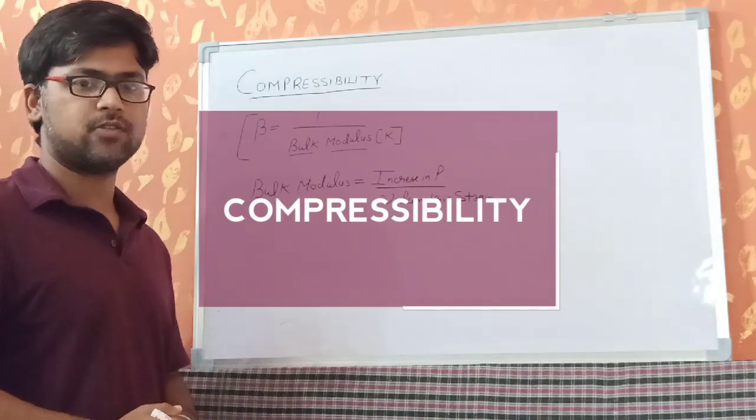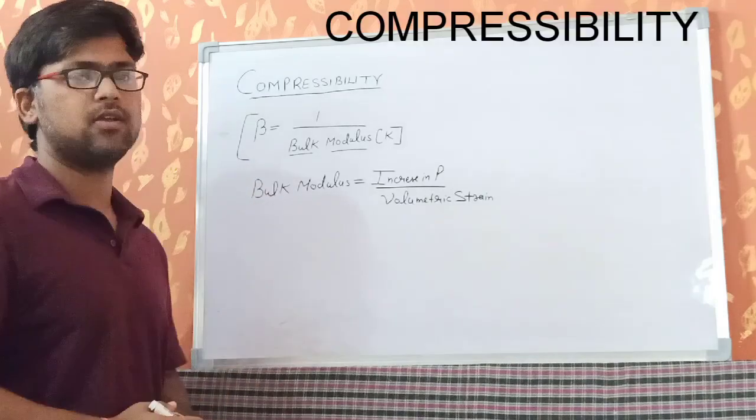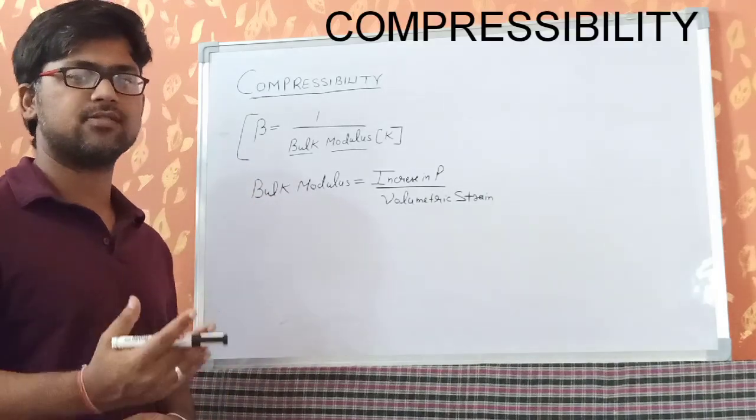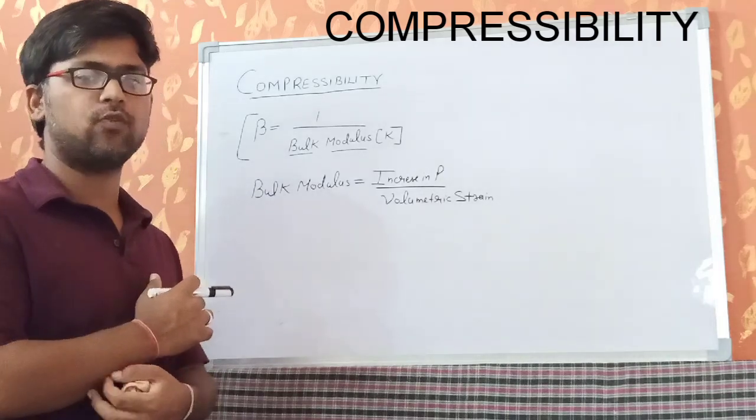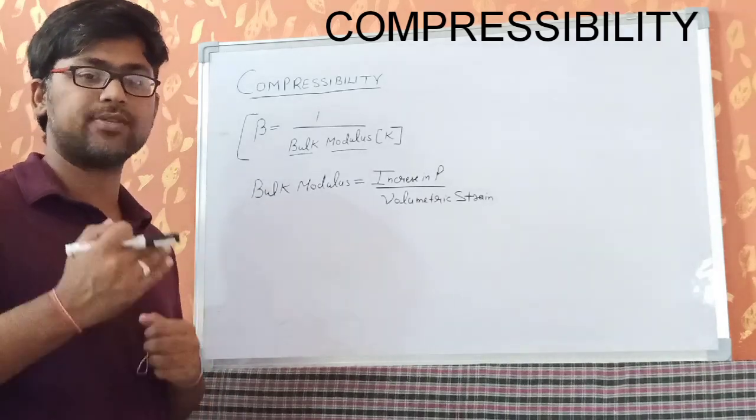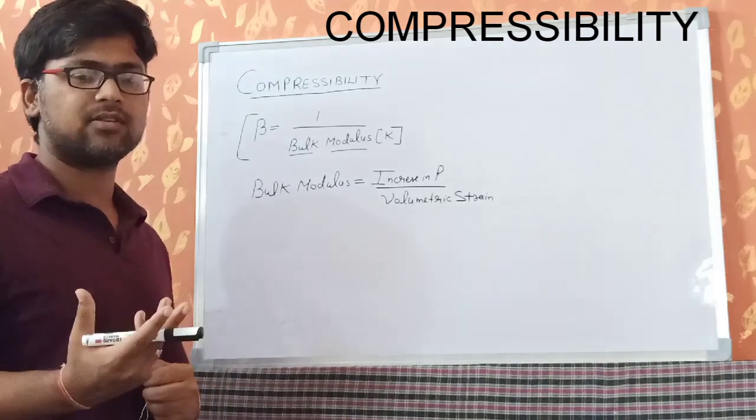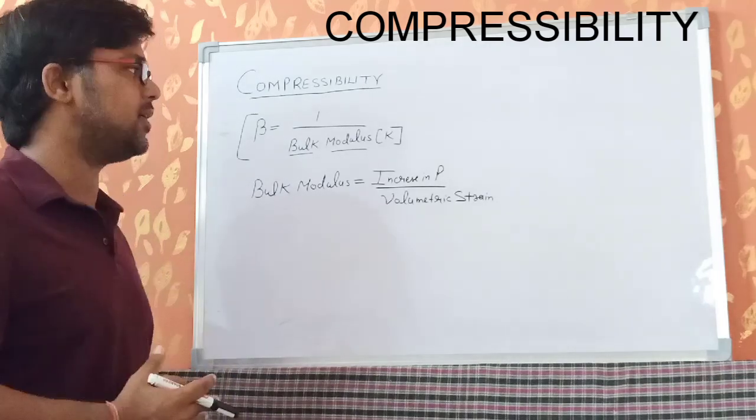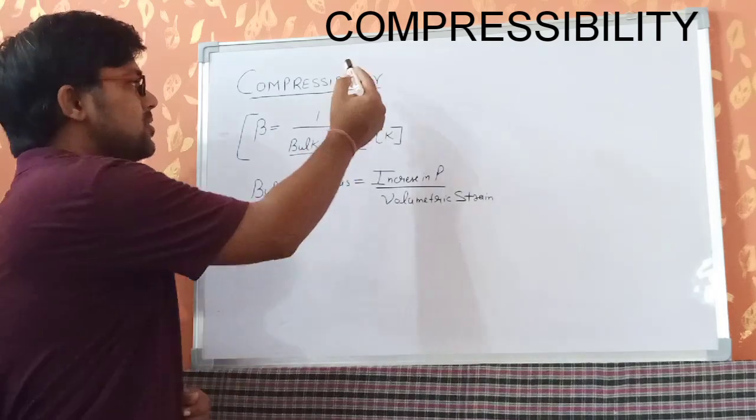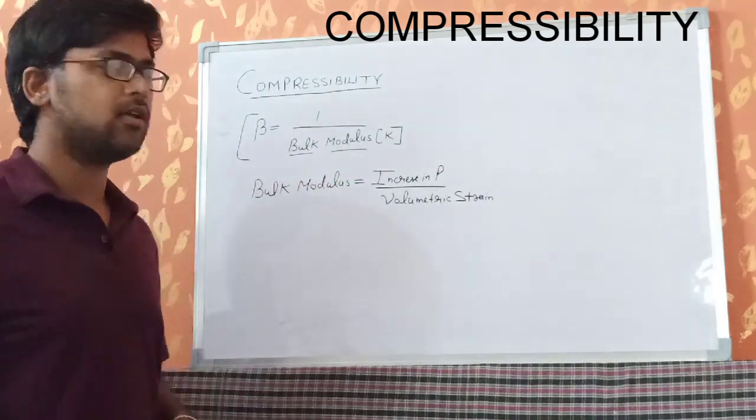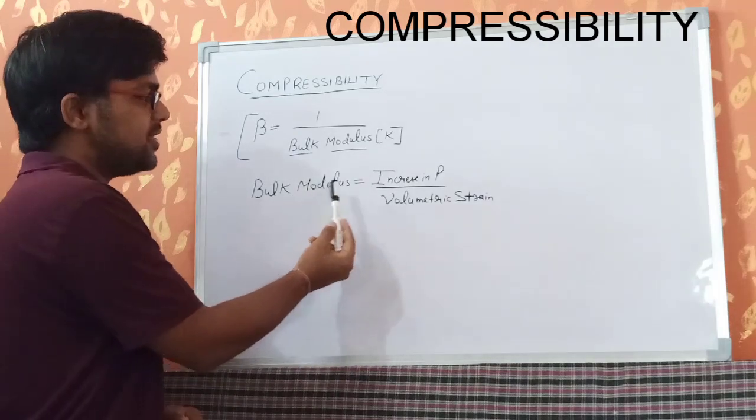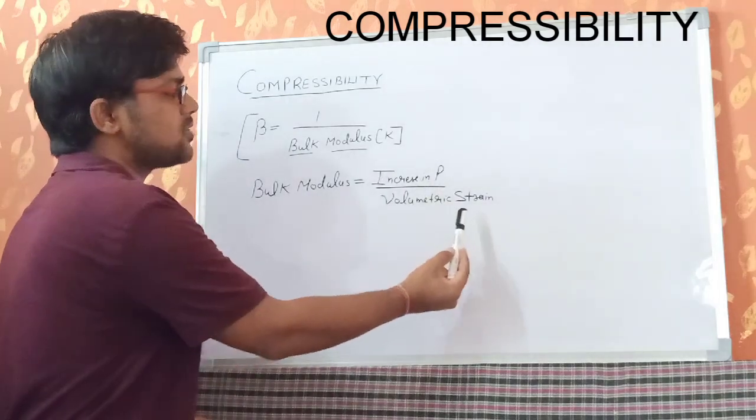Hello everyone, the next topic we're going to discuss is compressibility. Compressibility defines to what extent a fluid can be compressed. For any fluid, for example a liquid or gas, to what extent we can compress it defines its compressibility. Clear? Compressibility is defined as the reciprocal of bulk modulus, where bulk modulus is defined as increase in pressure upon volumetric strain.